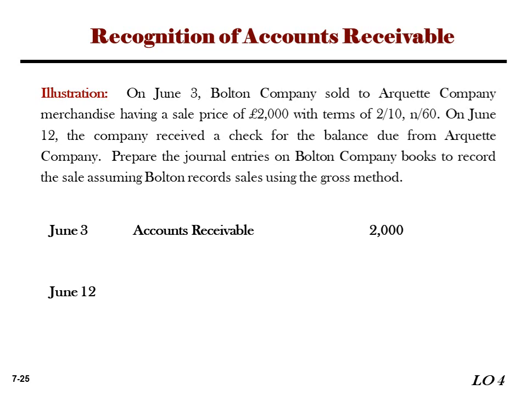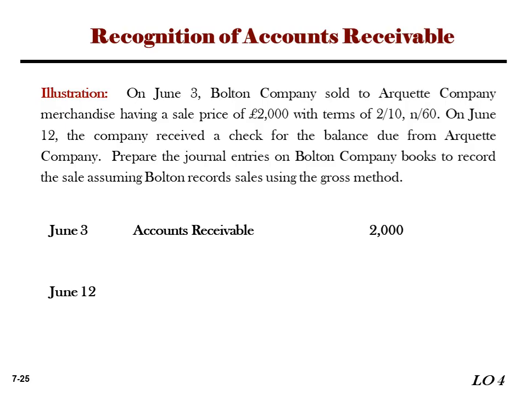Under the net method, the seller assumes the customer will take the discount. So the sales is recorded net of discount. That means 2000 times 2%, which is 40. So 2000 minus 40, which is 1960. That is the net sales.